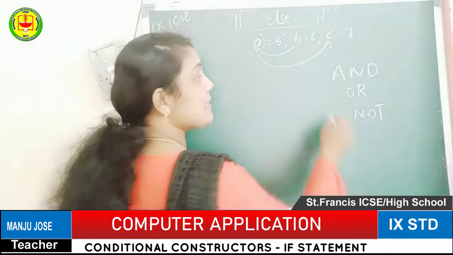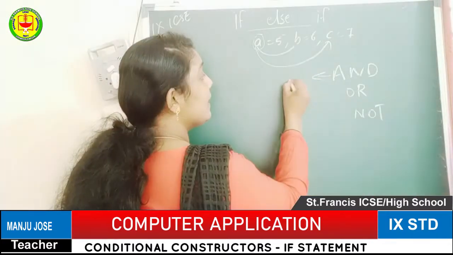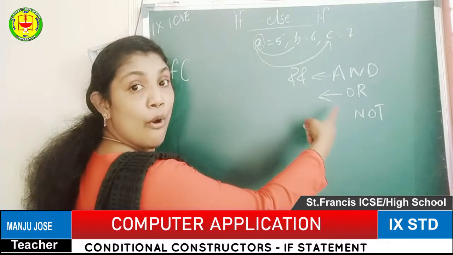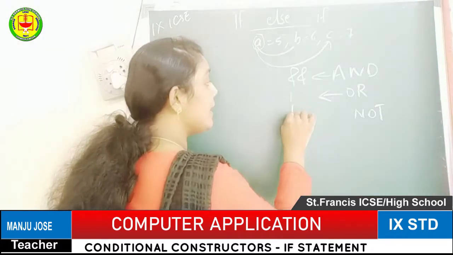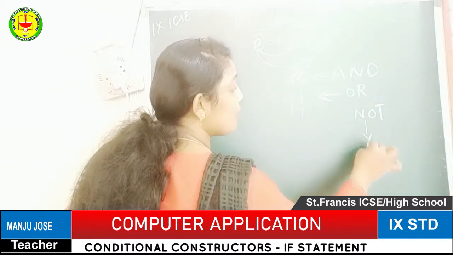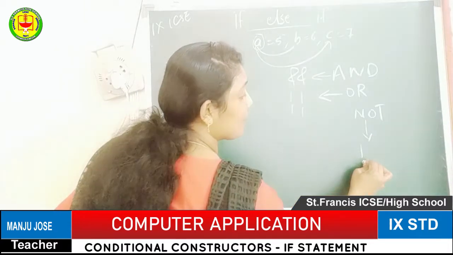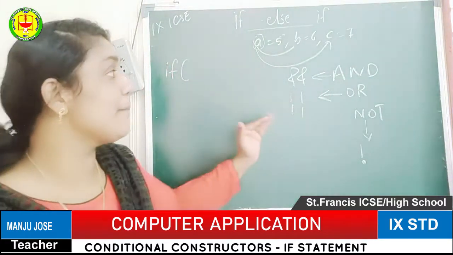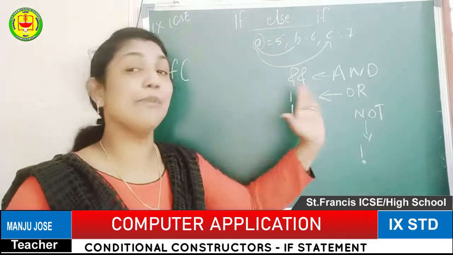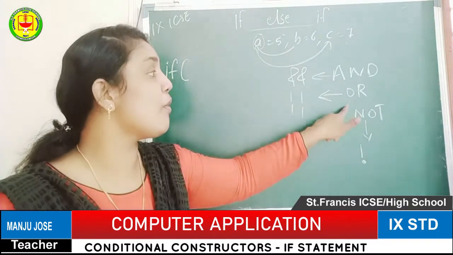Which are the relevant symbols? For and we are using the double ampersand symbol. For the or operation we are using the double pipe symbol. For the not operation we are using the exclamation symbol. So these are the equivalent symbols we are using for the logical operations. The names of the logical operations are and, or, not.